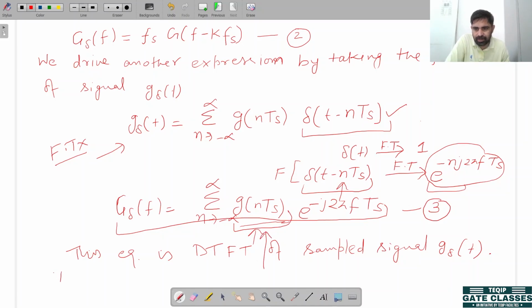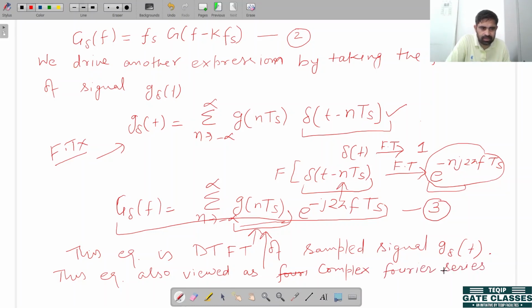This equation is also viewed as a complex Fourier series representation in the frequency domain.